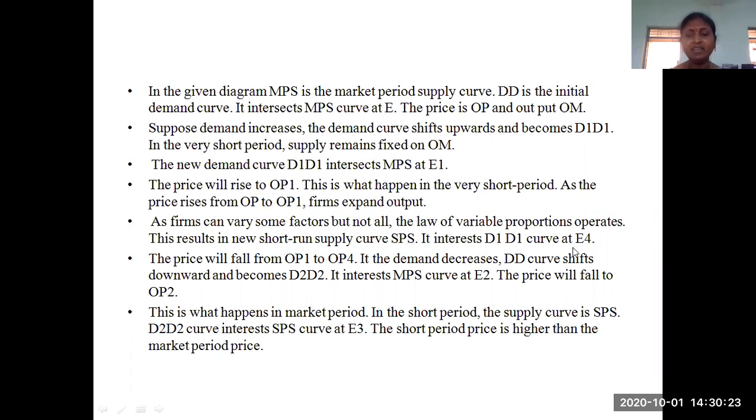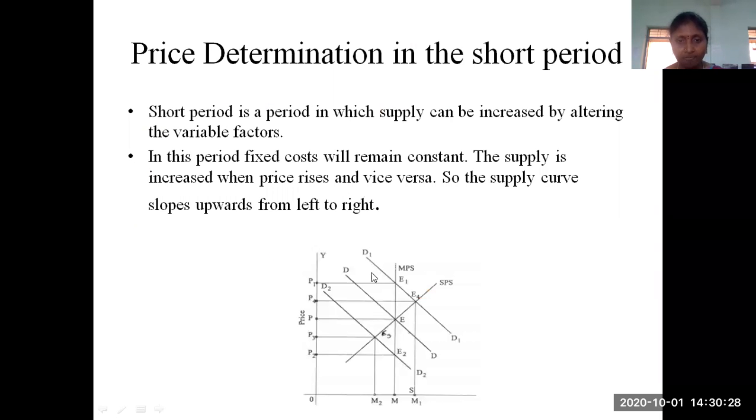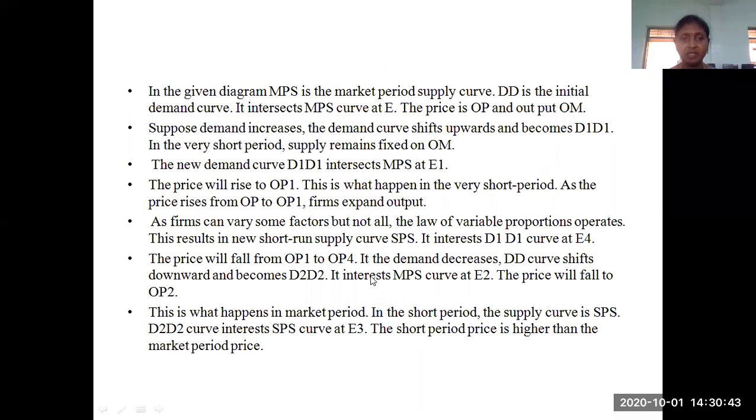It intersects D1 at the point E4. I have already explained this. When you project this point onto the y-axis, the price is P4. What is the total price? OP4. What is the quantity offered at this price? OM1. That is what I have mentioned here.